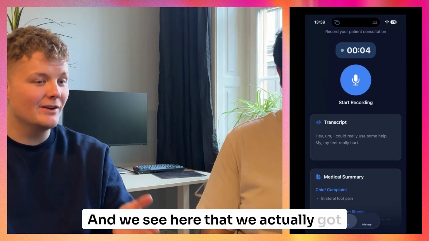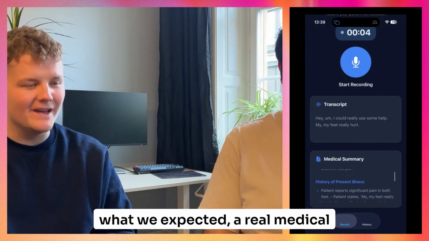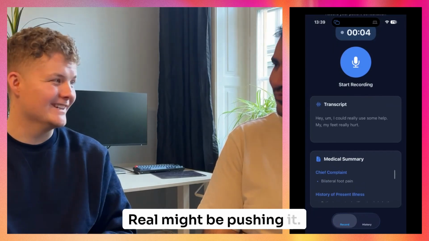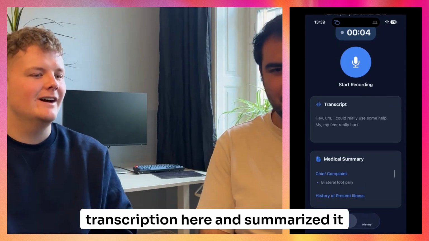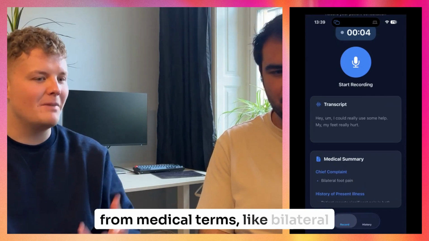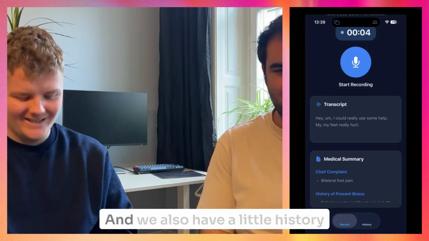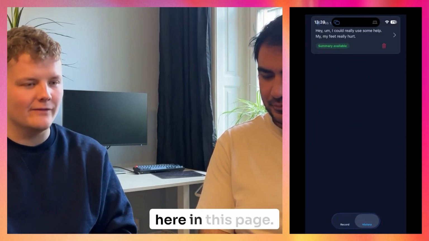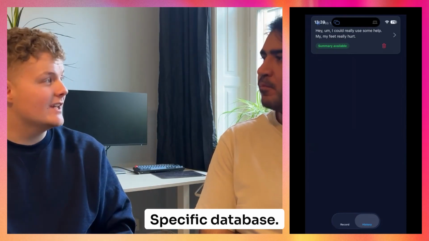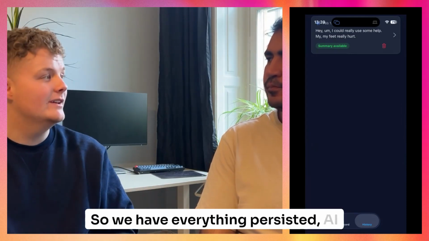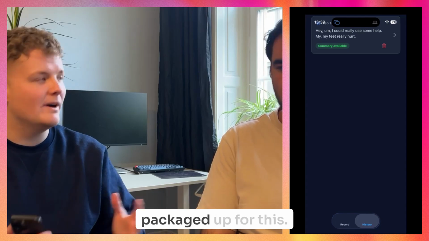And we see here that we actually got what we expected, a real medical summary. Real might be pushing it, but it actually took my transcription and summarized it in medical terms, like bilateral foot pain. Sounds great. And we also have a little history here on this page. And this is, of course, all stored in the Specific database. Yeah. So we have everything persisted, AI integrations, authentication, all packaged up for us.